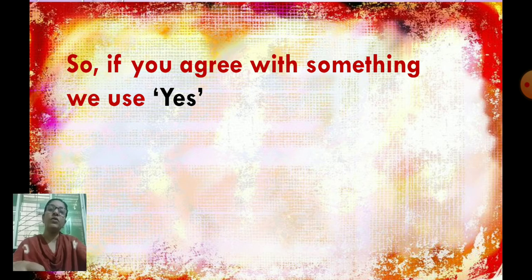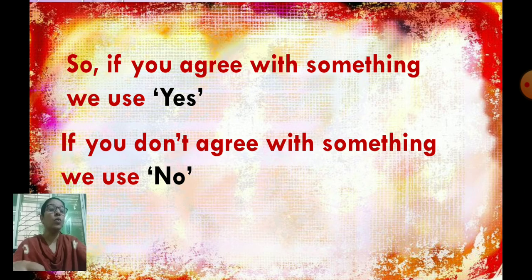Now, I'll give you, see here. If you agree with something, we use yes in the answer. If you don't agree with something, we use no in the answer. Okay?